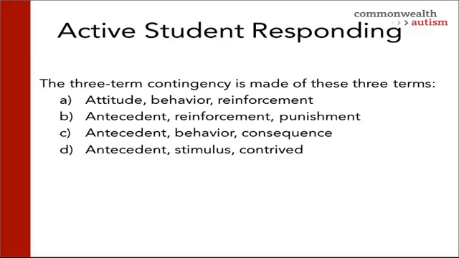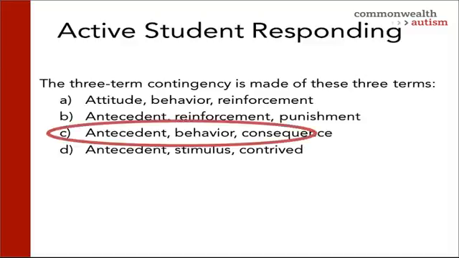The three-term contingency is made up of these three terms. A, attitude, behavior, reinforcement. B, antecedent, reinforcement, punishment. C, antecedent, behavior, consequence. Or D, antecedent, stimulus, contrived. The three-term contingency is made up of these three terms: antecedent, behavior, consequence. That's why we call it the ABCs.